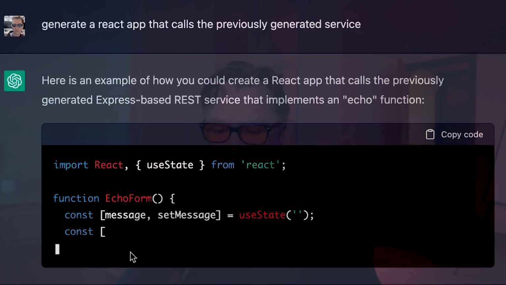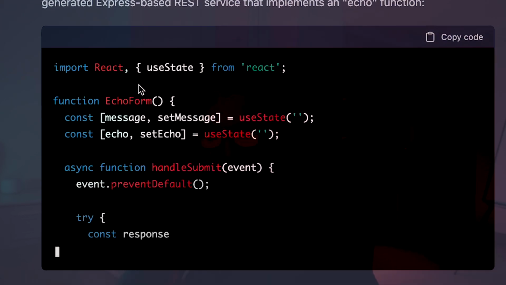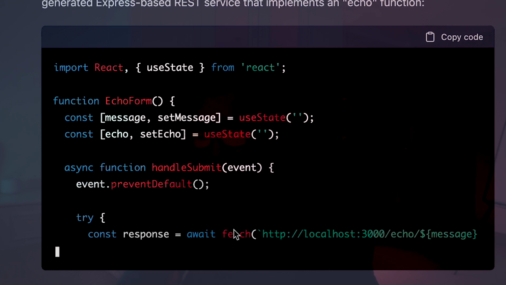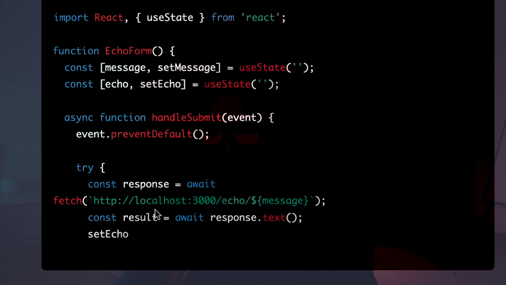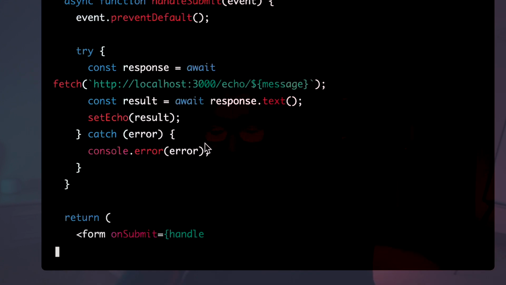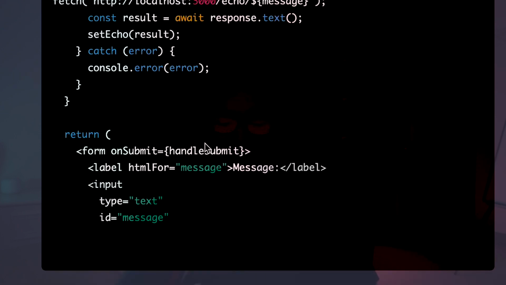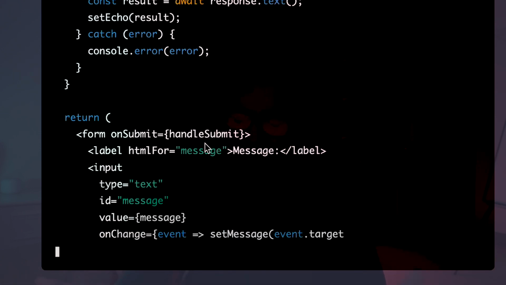And then we're going to be in this new paradigm of programming code. So anyway, as you can kind of see here, it started creating that React app, which is using a fetch in this case, but you can see what it's doing there. It's calling localhost 3000. It's calling my echo service, passing in a message. So it understands the service that it needs to create, and it understands the client app that it needs to do, and then do that and shape that. It's pretty outstanding stuff.